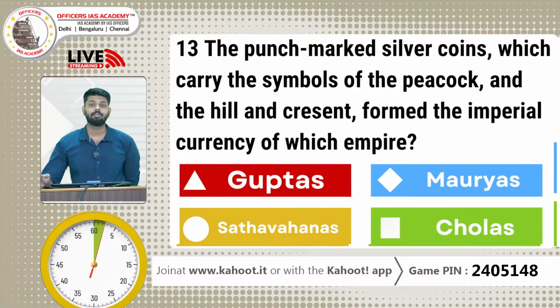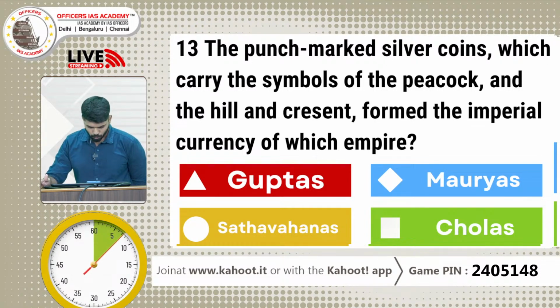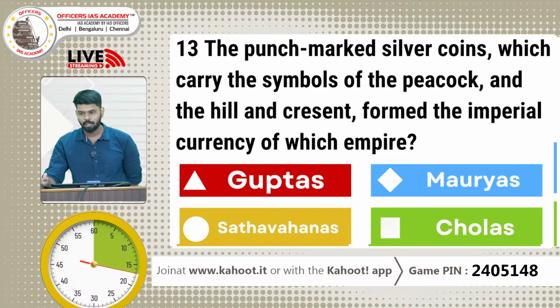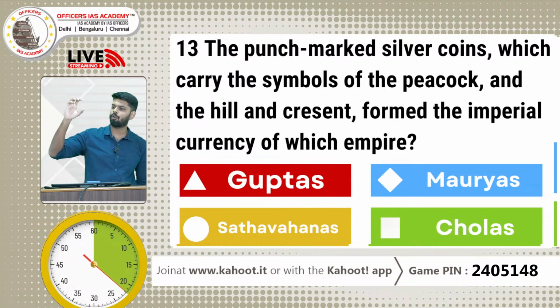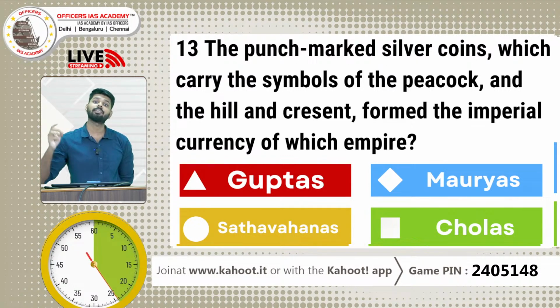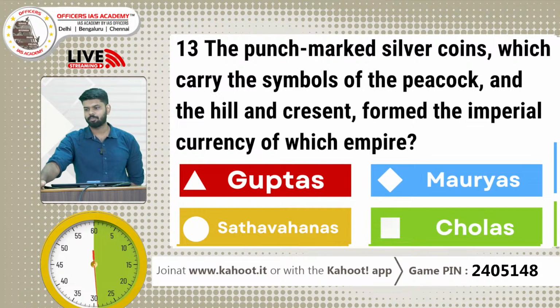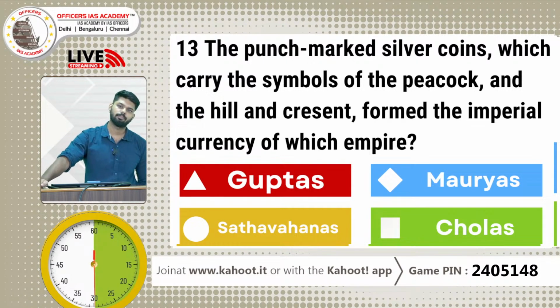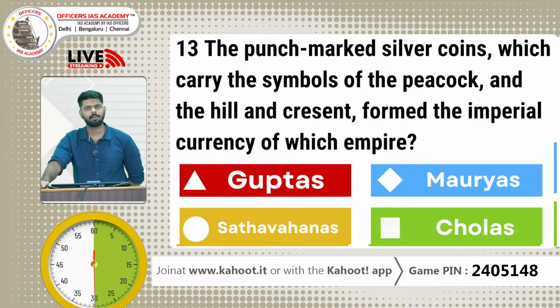The 13th one, another question from ancient history. The punch-marked silver coins which carry the symbol of peacock, hill and crescent formed the imperial currency of which empire? Options are Guptas, Mauryas, Satavahanas and Cholas. A punch-marked coin with the symbol of peacock, hill and crescent is found among which of the ancient empires? Another peculiar question, which needs abstract knowledge to answer it.